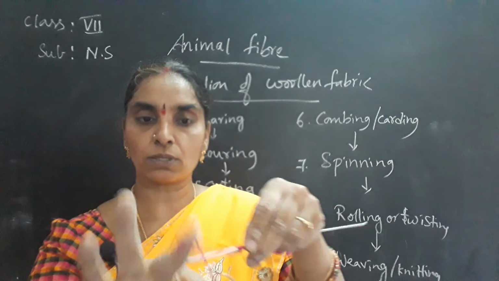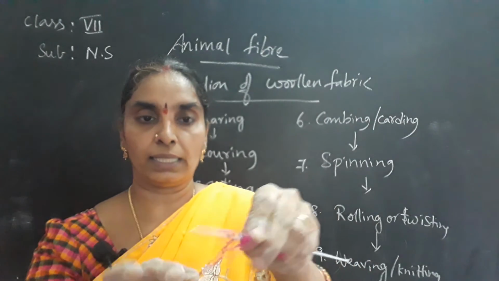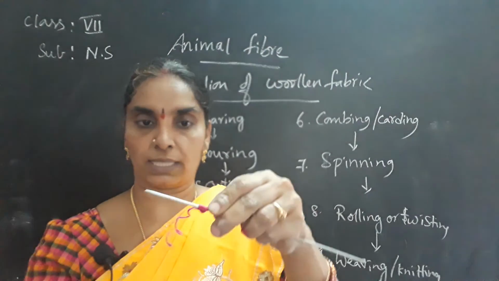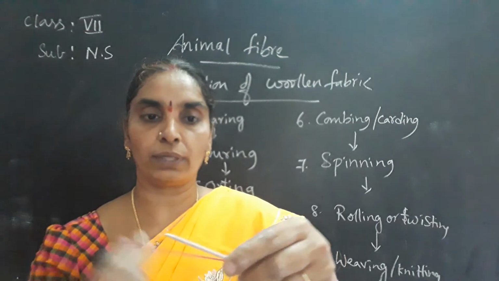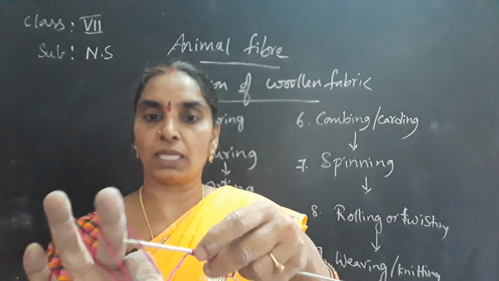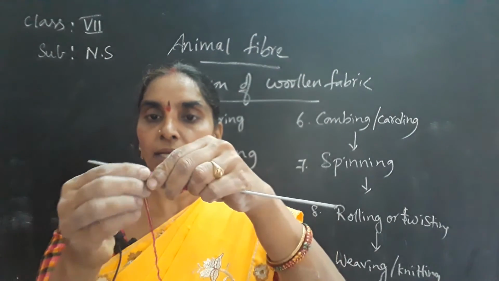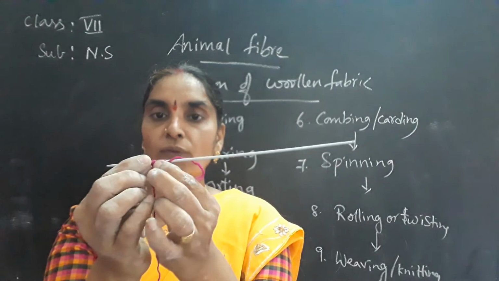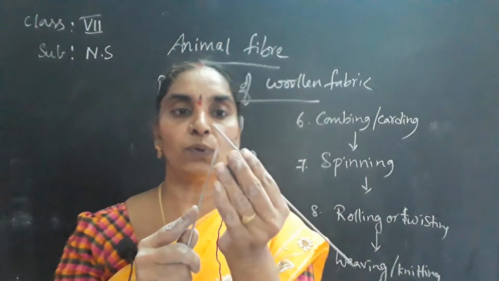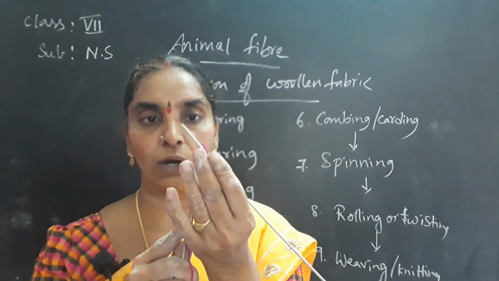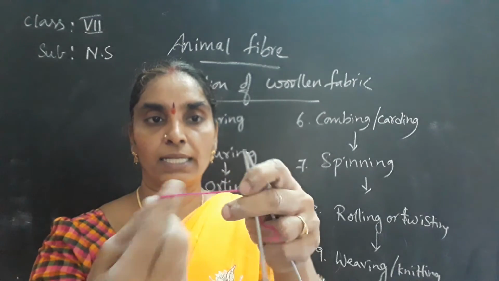This is the process of knitting, usually a homemade, handmade process of getting a fabric from wool. Woolen fabrics are knitted in this method. After forming the knots, you remove the loop from the knot and take it onto the other needle like this.